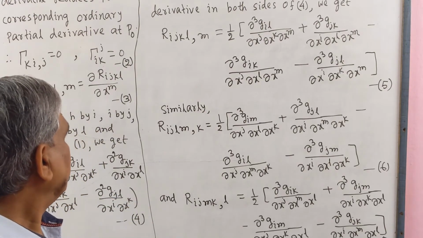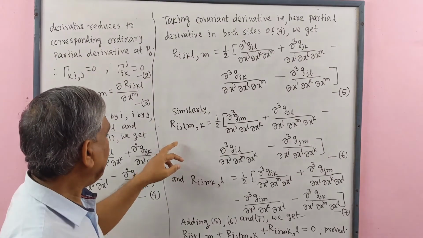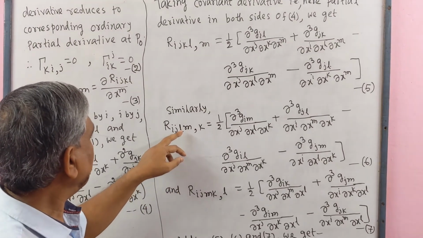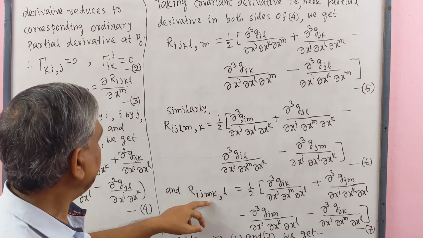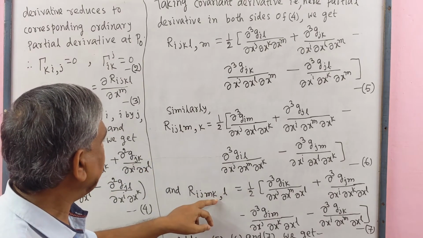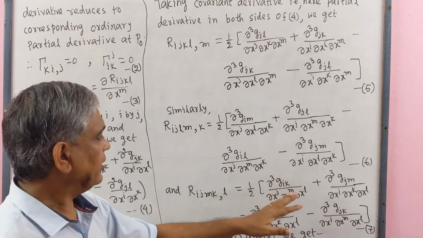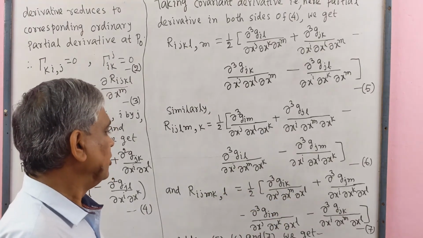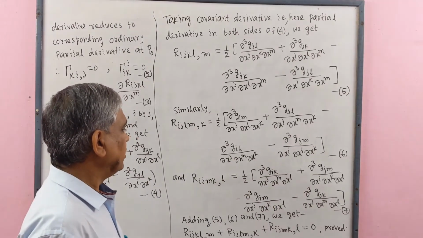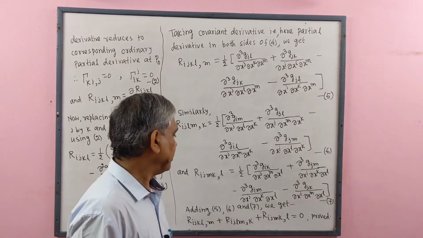Similarly, we may get R_{ijkl,m}: in place of L we write M, in place of M we write K, in place of K we write L, and the right side is also the same. So we get equation 7.